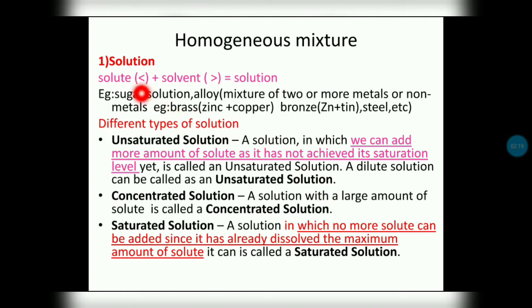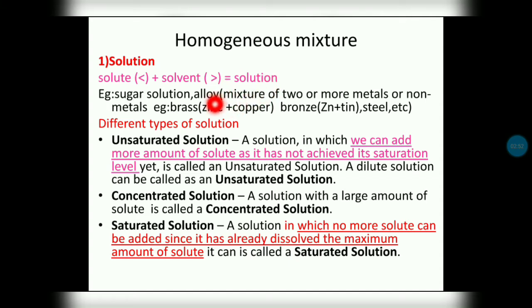A homogeneous mixture, for example, is a solution. A solution is formed by dissolving solute in solvent. Solute is whichever particle is present in the lower amount. In a solution, the particle present in more amount we call the solvent. In a sugar solution, sugar takes less and water takes more. So here sugar is the solute and water is the solvent. Solute and solvent make the solution.